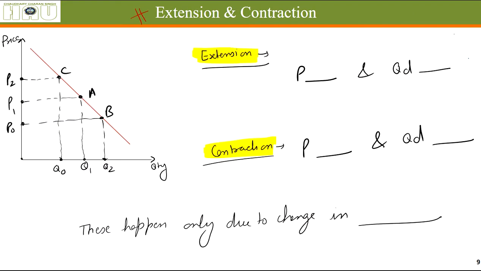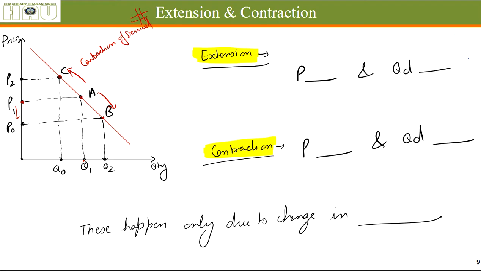Now there are movements in the demand curve. See, at P1 price, Q1 quantity was demanded. When the price reduces, the quantity demanded increases. And when the price goes up, the quantity demanded goes down. This is called contraction. When the price goes up, the quantity demanded goes down. This is called contraction of demand.